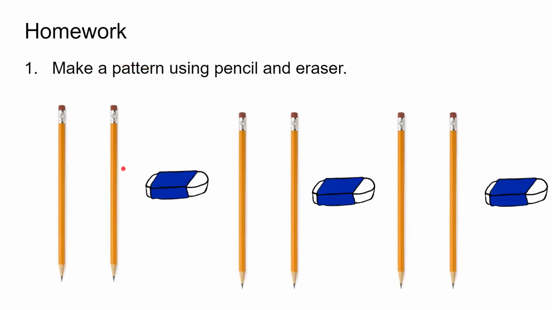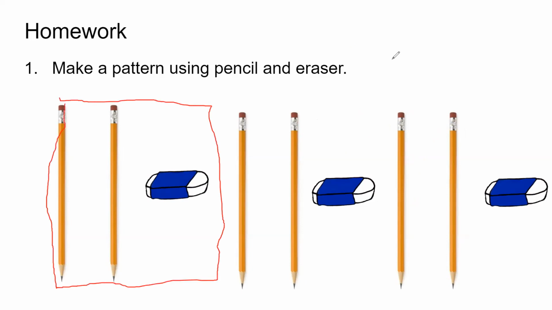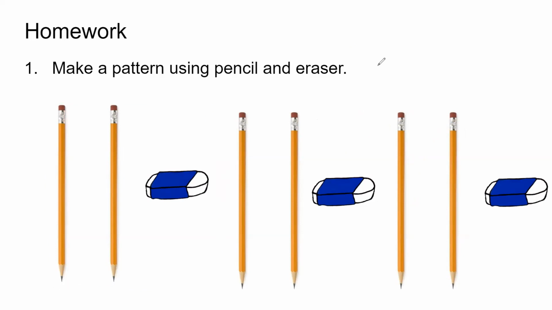I will put two pencils, then one eraser. Two pencils, one eraser. Two pencils, one eraser. So what is the pattern? This is the repeating pattern. I am repeating this again and again. And like this, I can make a pattern with pencils and eraser.